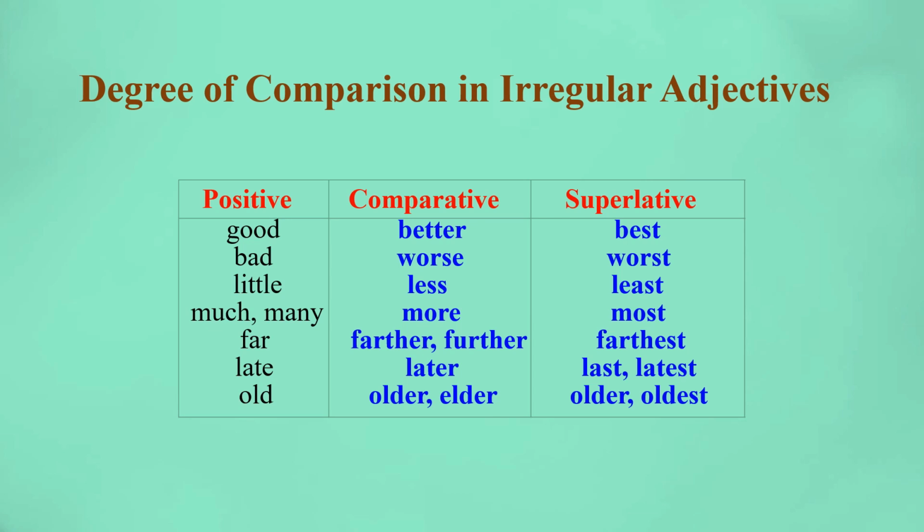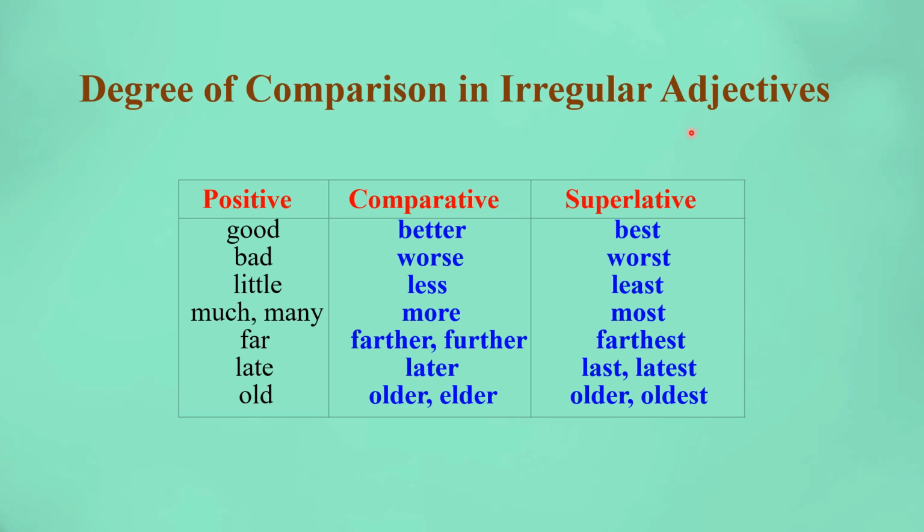Here, degrees of comparison in irregular adjectives. The same adjectives are the words we use to compare, but here irregularity will occur. In the earlier slides we saw that the comparative and superlative degrees are formed from the positive degree. But here, good is a positive degree. I am not saying good, gooder, goodest. I say better, best. These are the irregularities. Irregularity means the base form is not followed by the comparative and superlative. They give different words. These 3 words are different, not the same. They are not following the root.